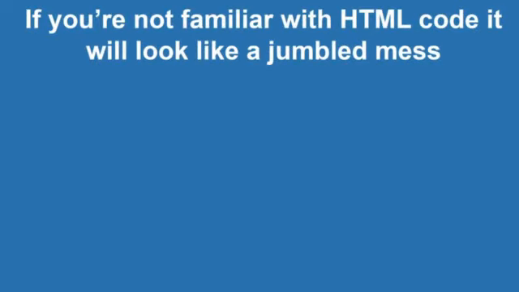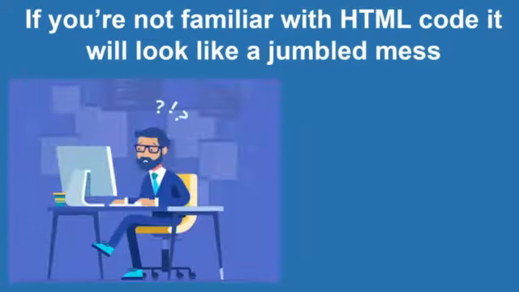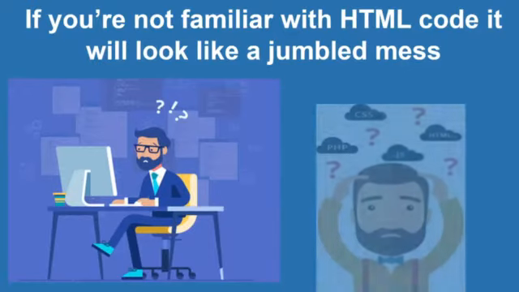Now if the person is familiar with HTML code, then he will understand what is written over there. Otherwise it will look like a jumbled mess for him.